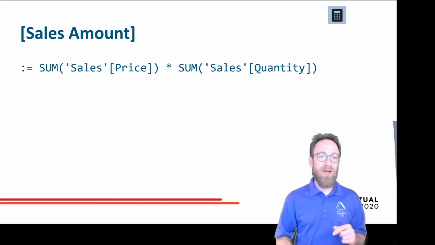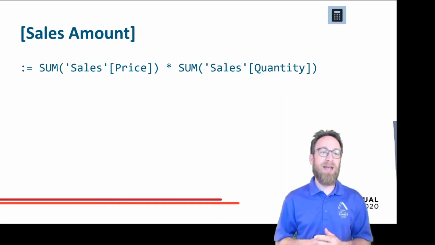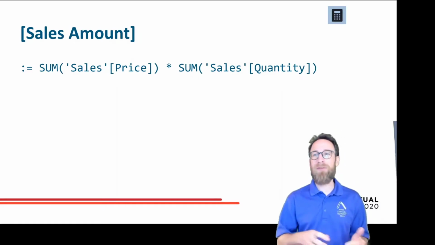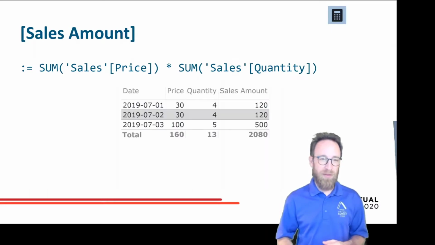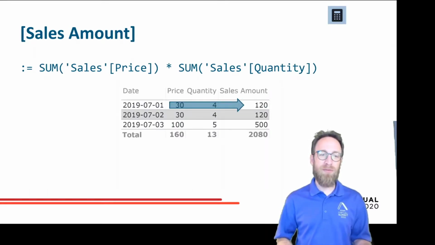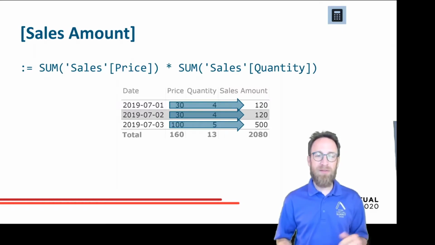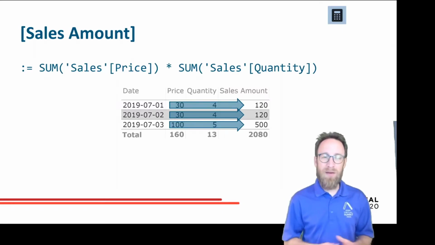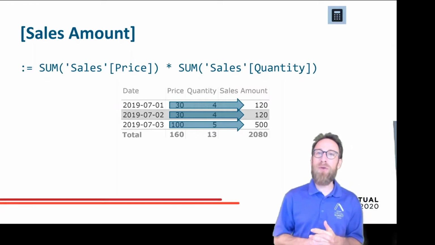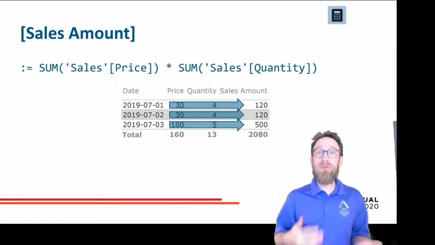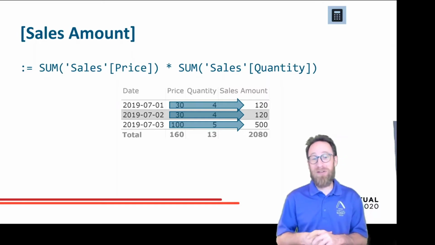So the margin, not the sales amount. The sales amount is calculated as the price times the quantity. If you do this with a measure, we see that 30 times 4 is 120, 30 times 4 is 120, 100 times 5 is 500, and then we have a sales amount total of 2080. This would be really nice, but unfortunately it's just not true.